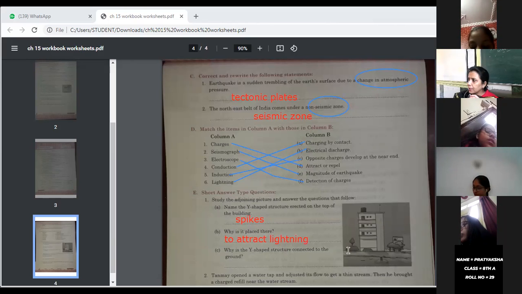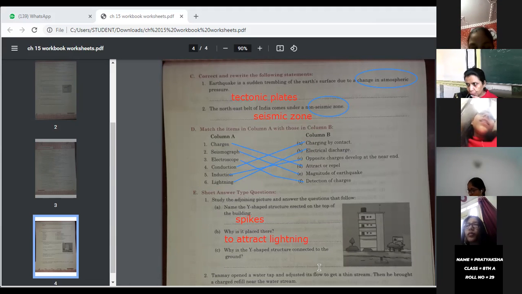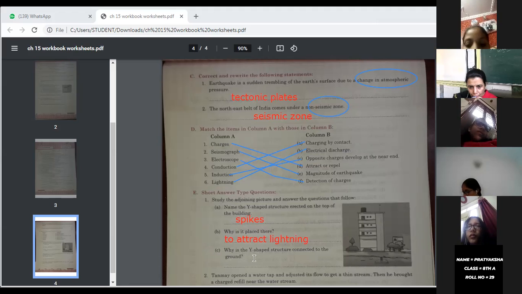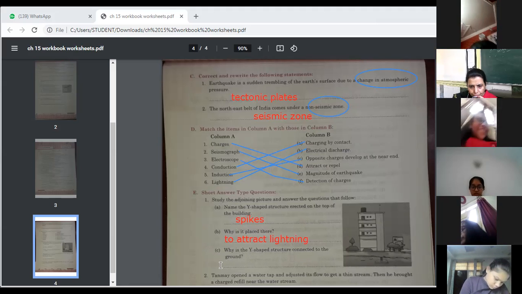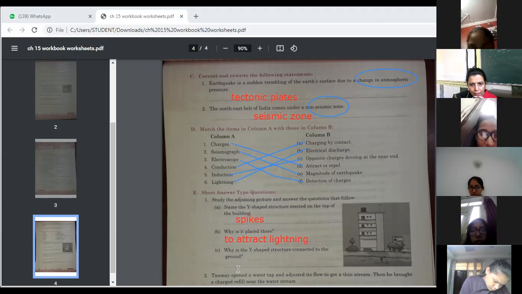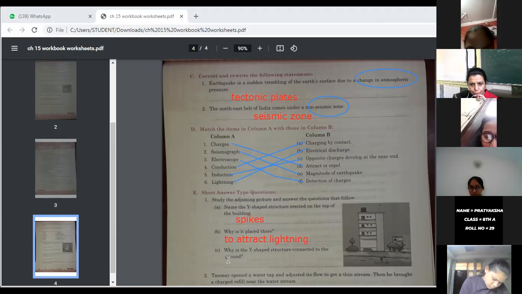Or you may write another way: it is there to protect the building. Why is the Y-shaped structure connected to the ground? You know one end is on the top and the other end is on the ground.